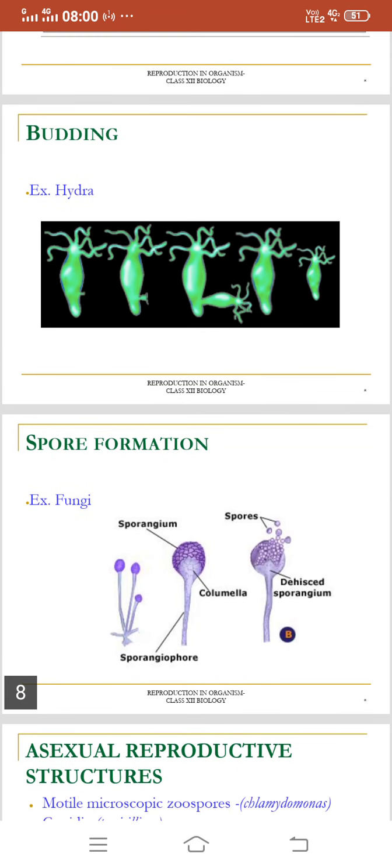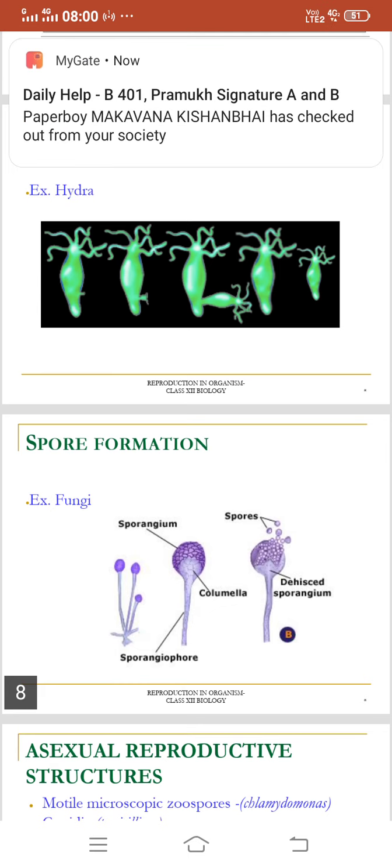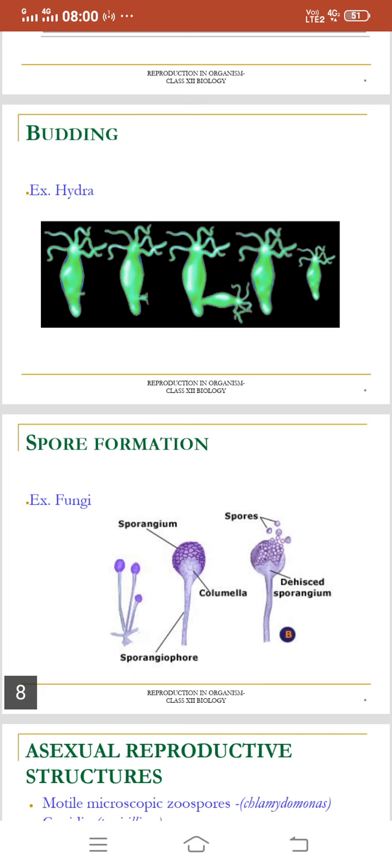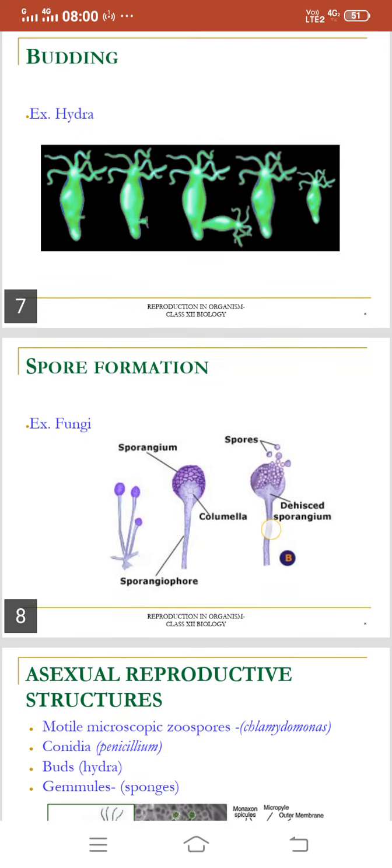Now the next is spore formation, and the example is fungi. If you see in fungi, there are three parts. The stalk-like part is called sporangiophore, the part at the bottom of the sporangium is called columella, and the sporangium has the spores. So spore formation in the sporangium is a type of asexual reproduction found especially in fungi.